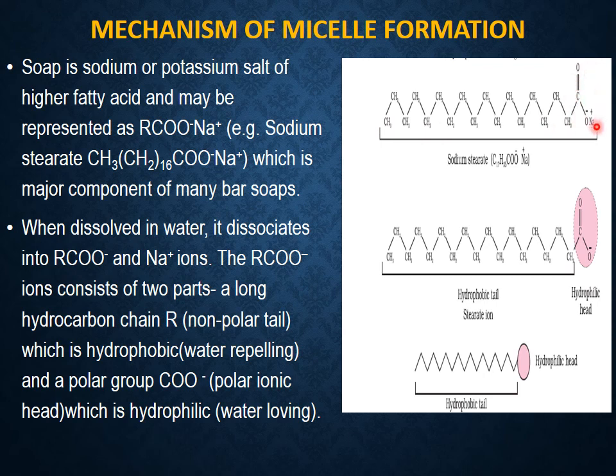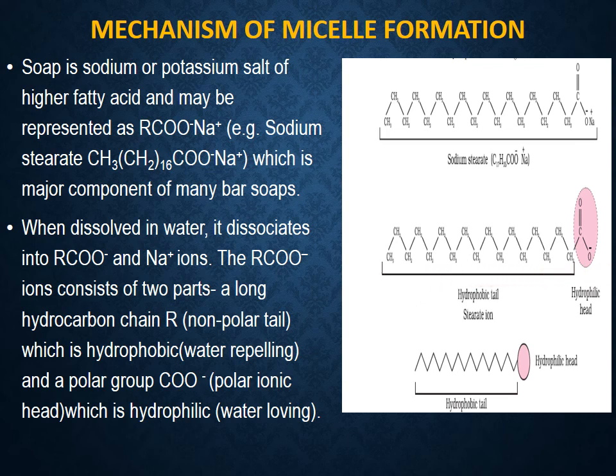COO Na is the next part of the soap. So a soap molecule always has two parts, one hydrocarbon part and the second part the COO part. Let's see the example. When sodium stearate soap, the formula C17H33COO minus Na plus, is dissolved in water, it dissociates into two ions, C17H33COO minus and Na plus.